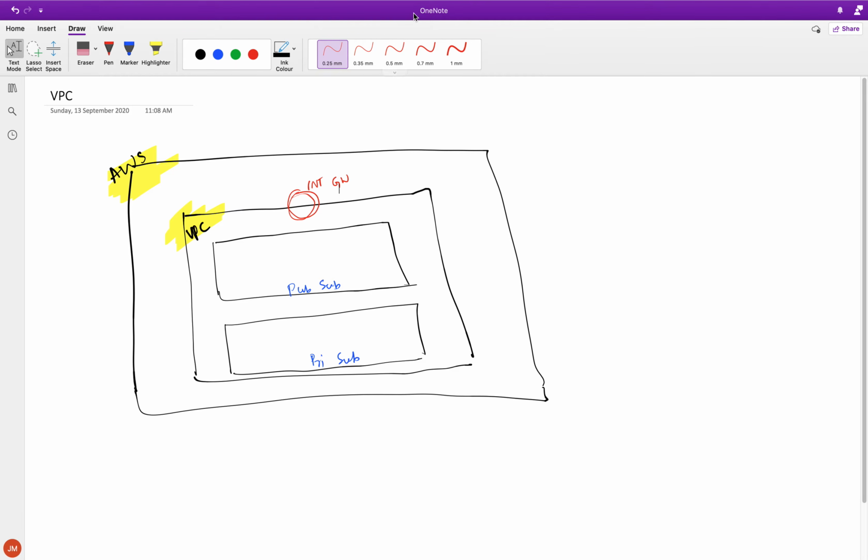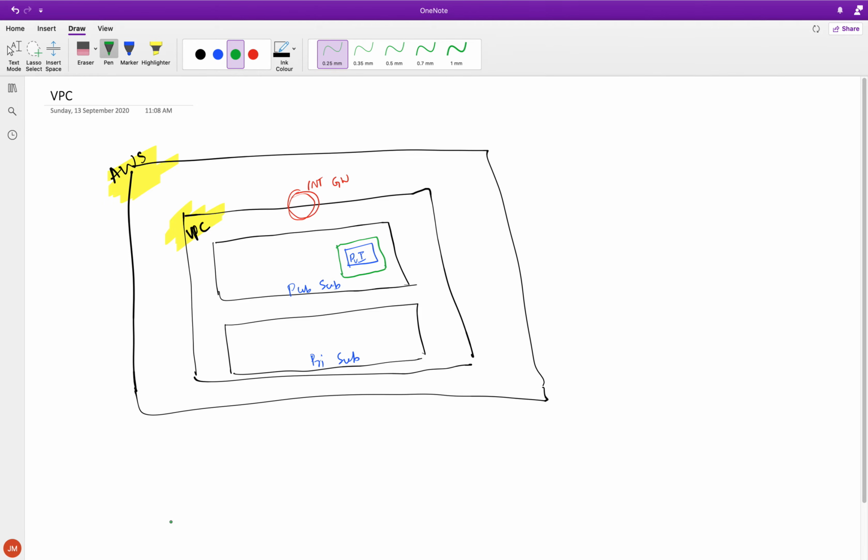So let me draw our instance. This is our instance right now. I'm going to call it the public instance, PU instance. And we have also obviously put a security group, so let's put that also. Think of the security group as someone protecting the instance from all directions, both inbound and outbound.